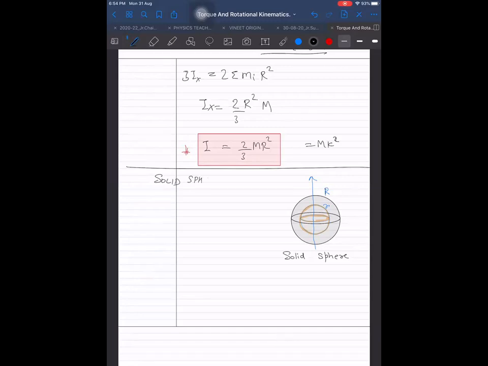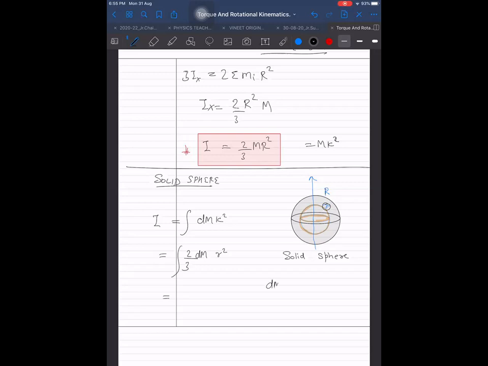So what is the net moment of inertia of the solid sphere? The solid sphere moment of inertia will be equal to the integral of dm into k square, as I told you before. That will give us the net moment of inertia. What is k square here? For this hollow sphere, it has small r radius, so k square is 2 by 3 into small r square, because it is a hollow sphere.